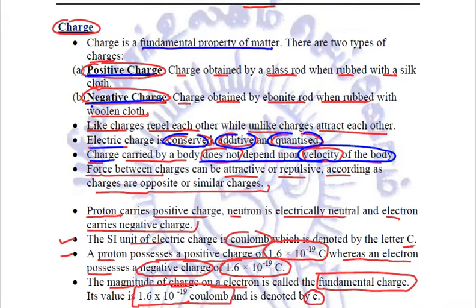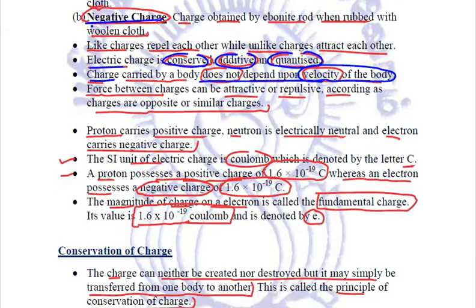Then the charge on a proton is positive charge of 1.6 into 10 to the power minus 19 coulomb, and the charge on electron is a negative charge of 1.6 into 10 to the power minus 19 coulomb.